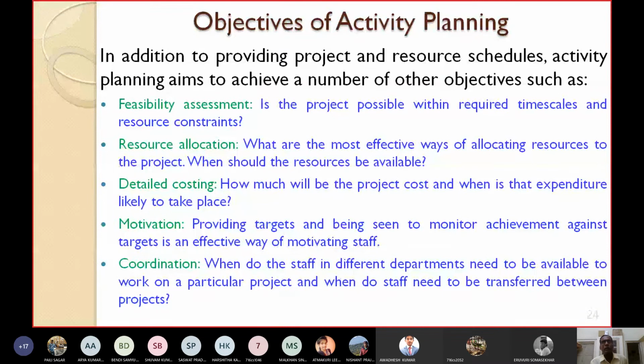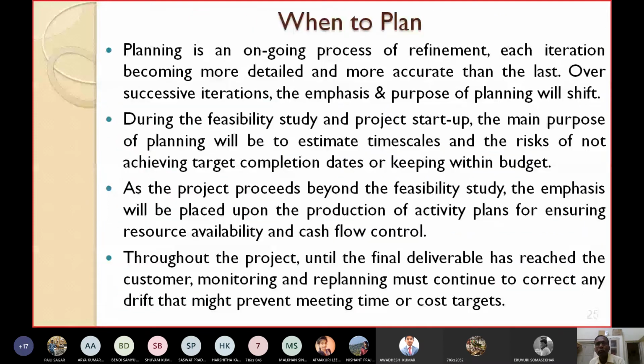How can you do this? If you have developed a proper activity plan, then only this proper coordination is possible. When do the staff in different departments need to be available to work on a particular project, and when do the staff need to be transferred between projects? This is known as coordination. Coordination can be achieved if you are making proper activity planning. Now the next question arises: when to plan?